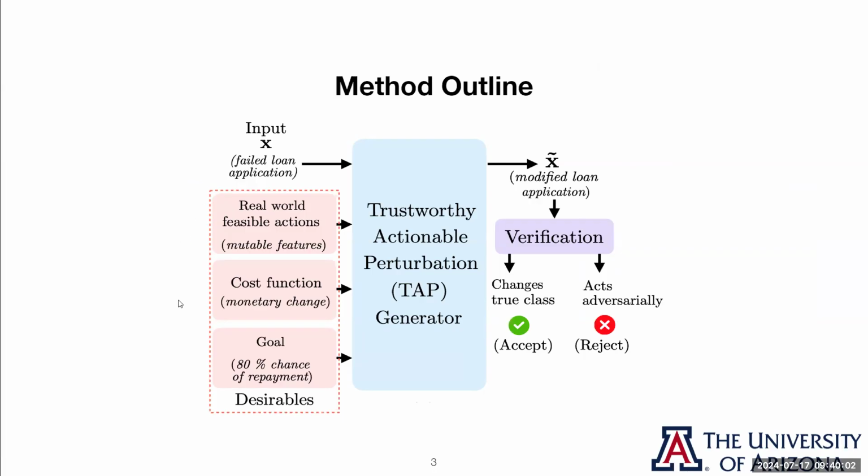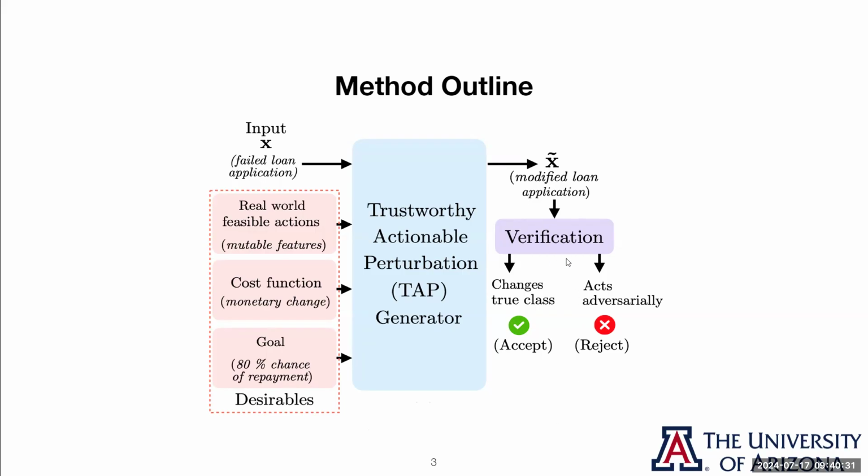And all of these desirables, these are important parameters. What kind of changes are actually possible in the real world? What's the cost? What are we trying to minimize here? And what's the goal of our change? And we can use all that to create a trustworthy actionable perturbation, or TAP, which is a modified input that gets these better classifications. We also implement a verification procedure.